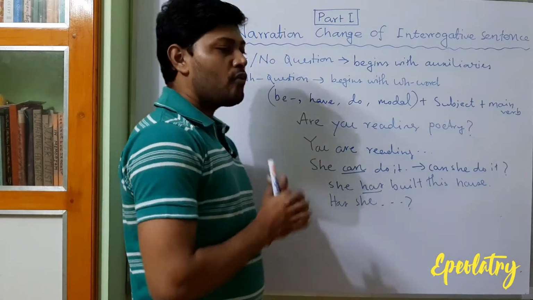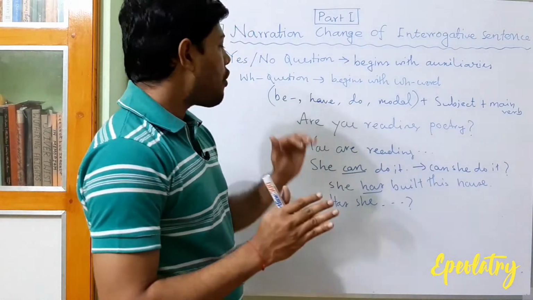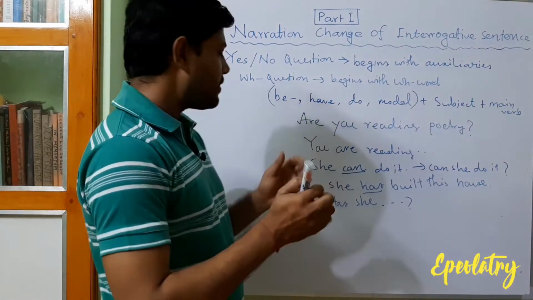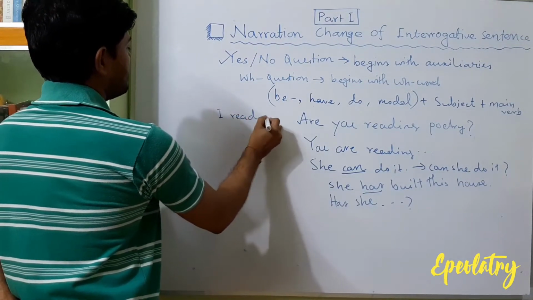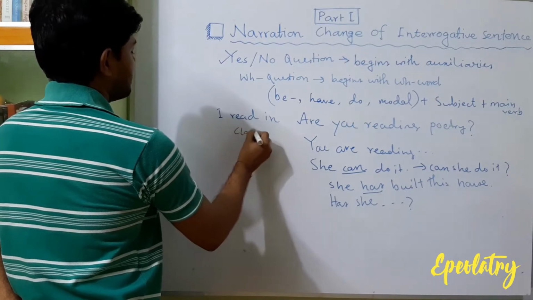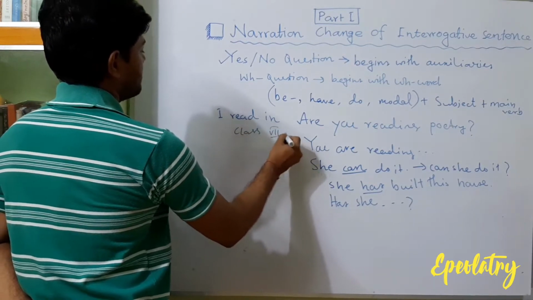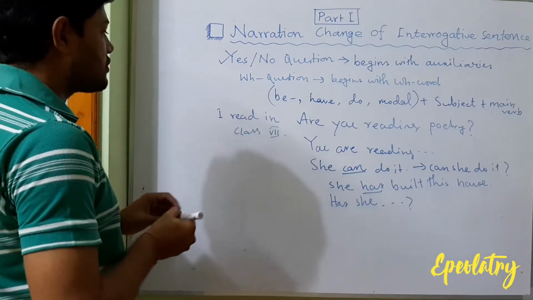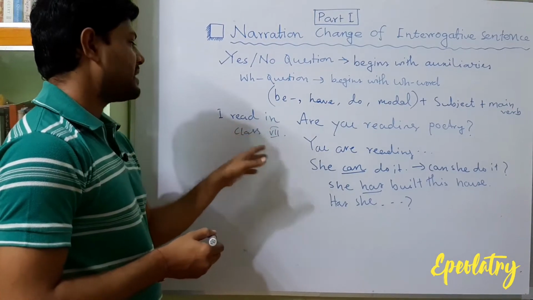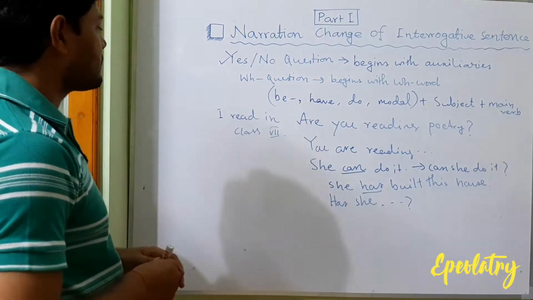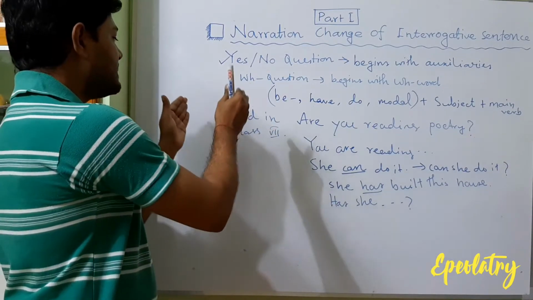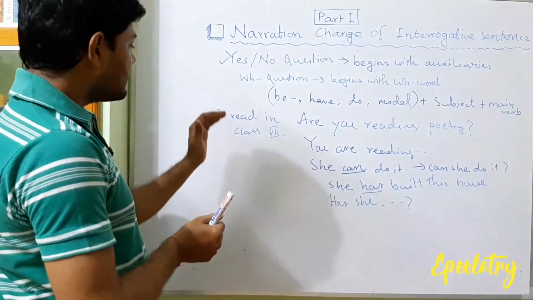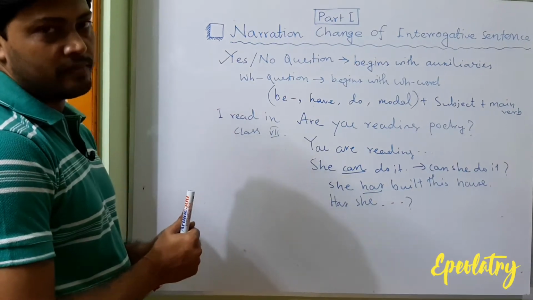Now think of one sentence where there are no auxiliaries. For example, I read in class 7. There is no auxiliary verb, just the subject, main verb, then the object. So how can we change this sentence into a yes/no question?